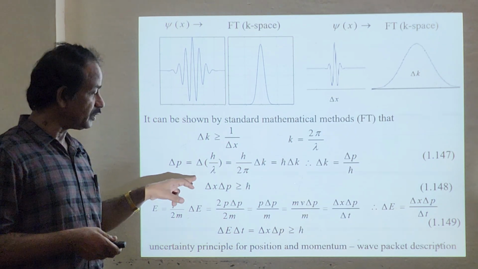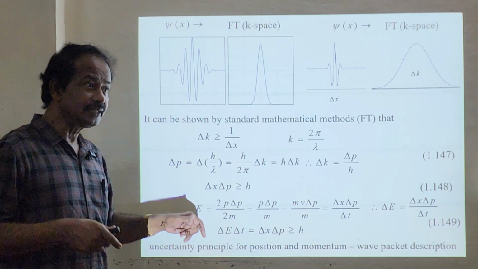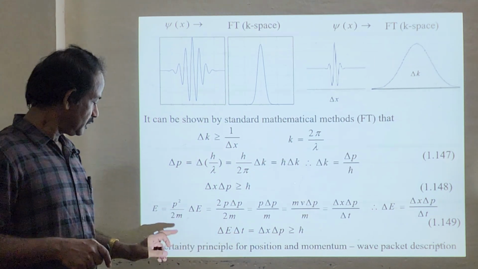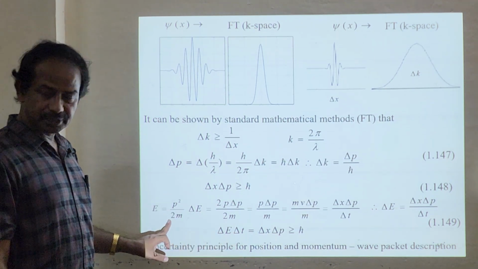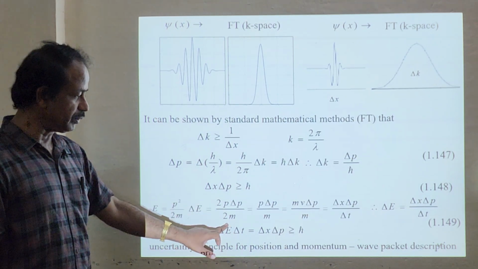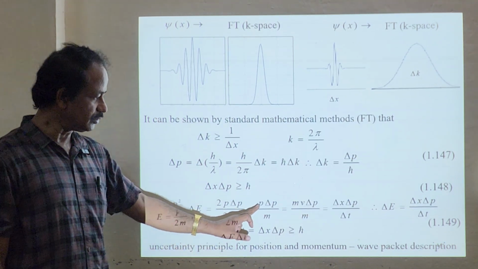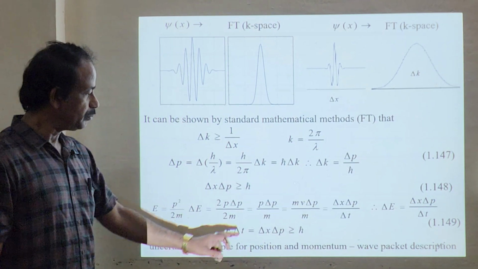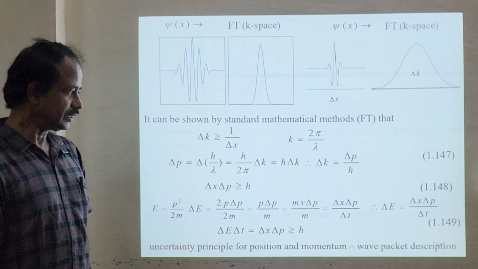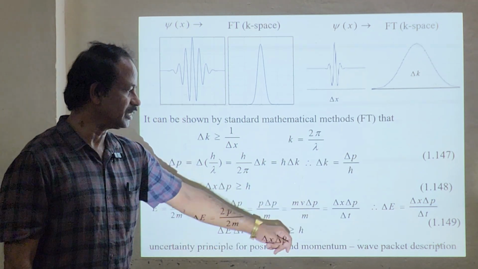Okay. Not only for del x and del p, del E del t is also another pair. So for example, E equals p square by 2m. Your del E will be, you just differentiate, that will give you 2p del p by 2m. The 2 gets cancelled, you have p del p divided by m. p equals m v, so del p by m is v, correct? The m gets cancelled.